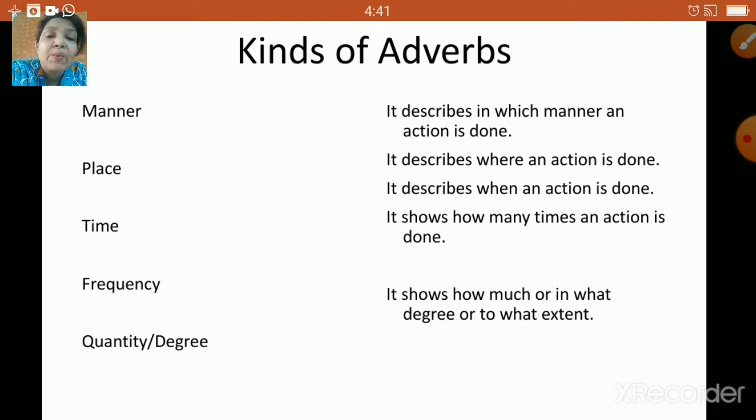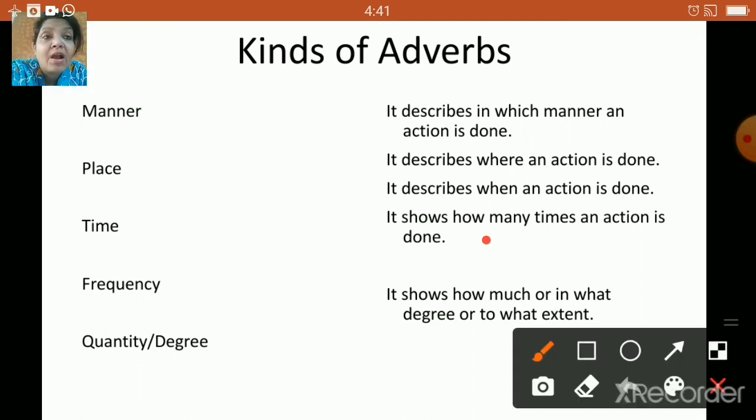Now, what about frequency? It shows how many times an action was done. Yes, children, how many times? It shows the frequency, how many times the action was being done. Quantity or degree. It shows how much or in what degree or to what extent that particular action was done. Right? So it's very easy to identify. Let us quickly start and go through a few examples.